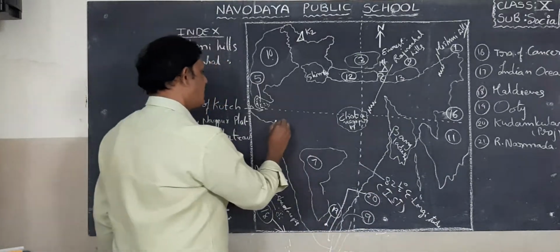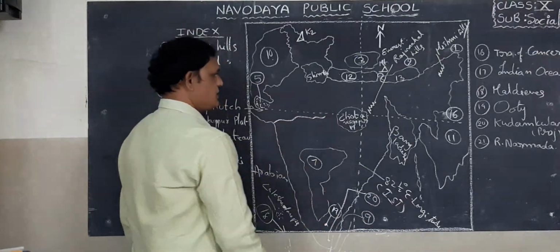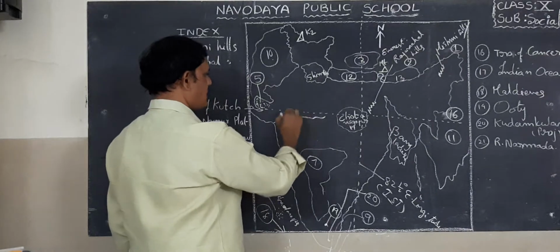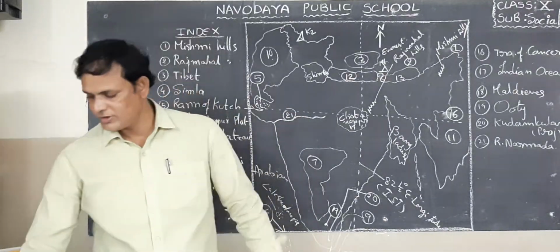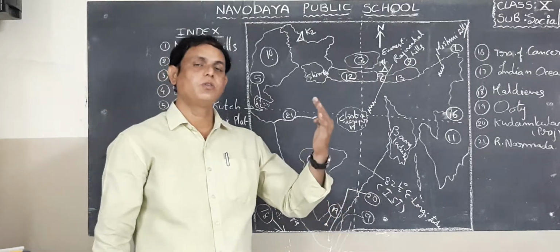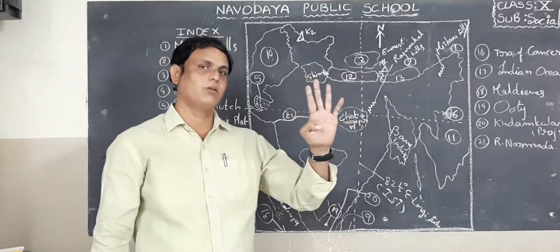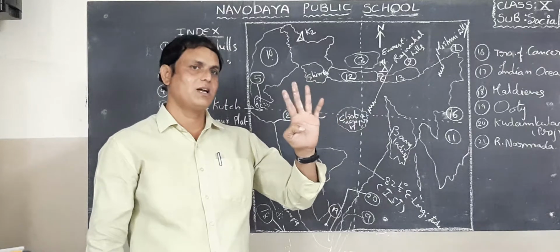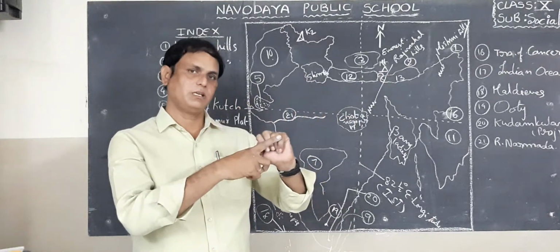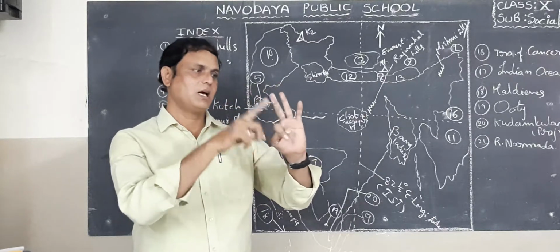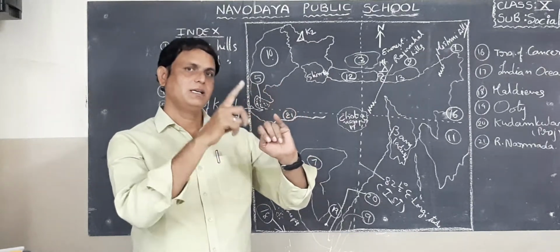Here you write down, this is river Narmada. Students, I said 4 rivers flow westwards and drain into the Arabian Sea. What are the 4 rivers? Narmada, Tapati, Mahi, Sabarmati. I repeat, Narmada, Tapati, Mahi, Sabarmati.